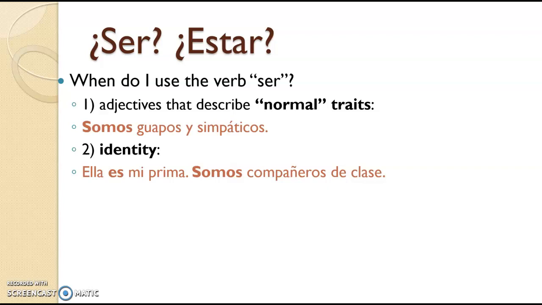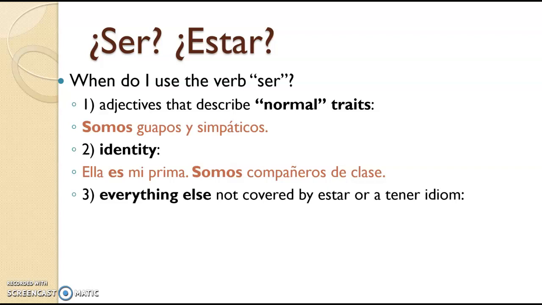Two, identity. So saying things like, ella es mi prima. I'm identifying who she is, what her relationship is to me. Somos compañeros de clase. We are classmates. That's who we are. Notice what it isn't. It's not a state of being. It's not an emotion. It's not what we talked about estar with. It's a deeper essence type of thing.